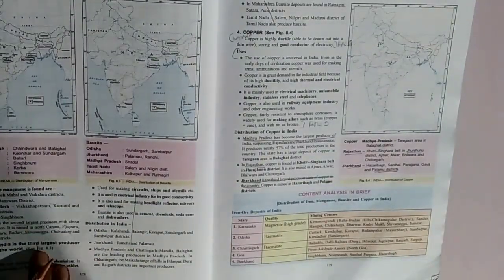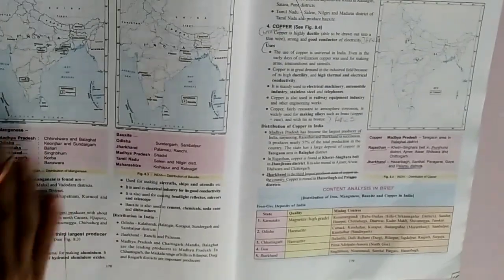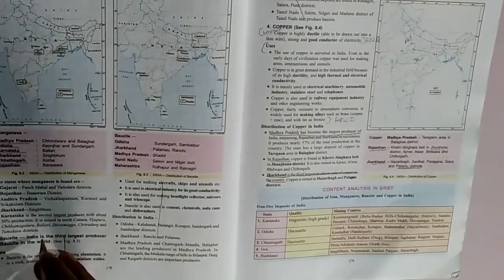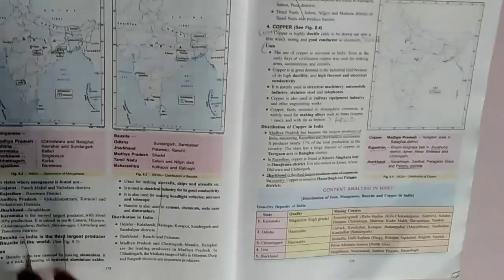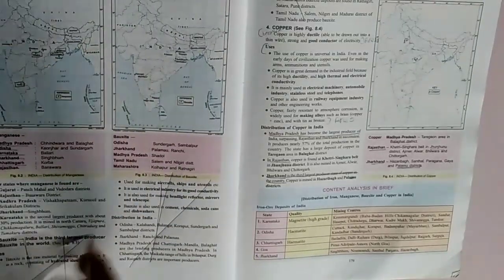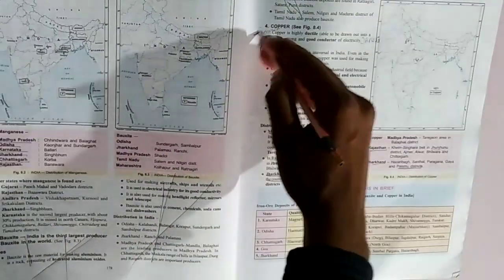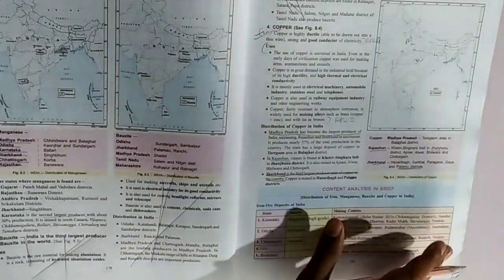This page full. And from this page, this is reduced. Bauxite has been reduced. Till here it will come, but this is reduced. Okay, this is reduced, and here also this much is reduced. And then copper will come. This page full. Okay, this page full.